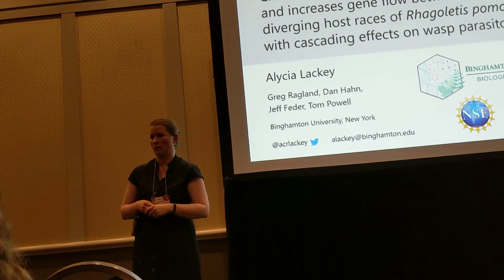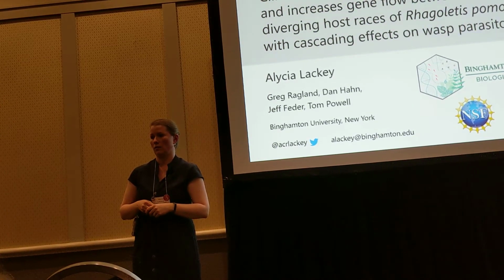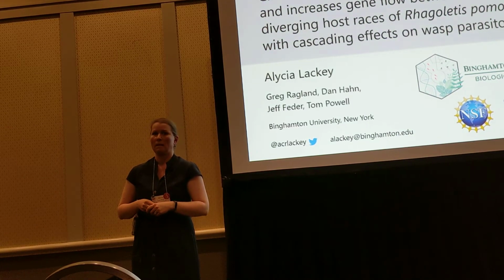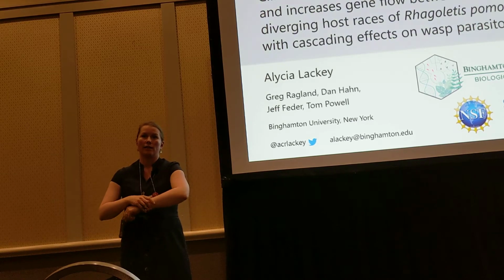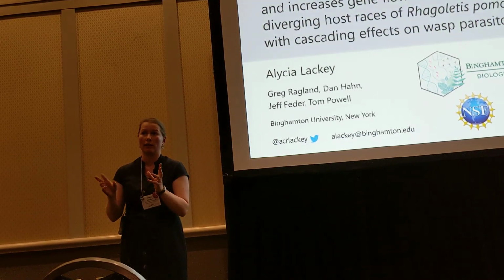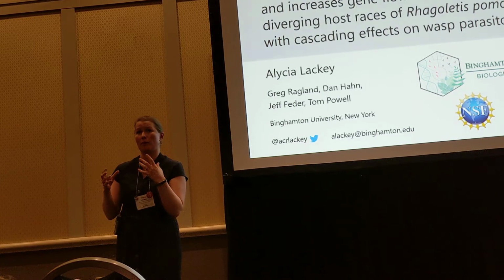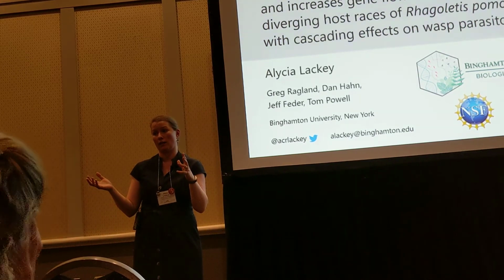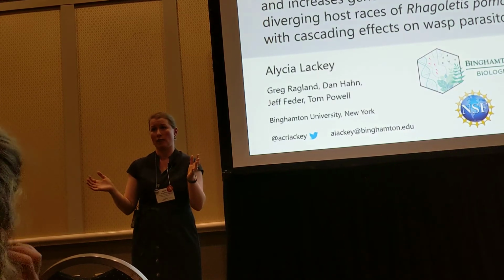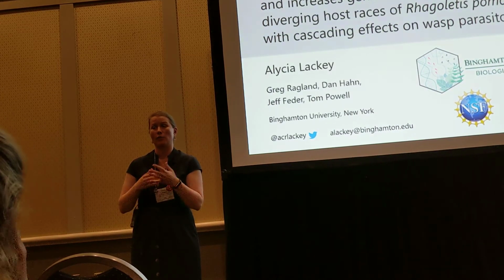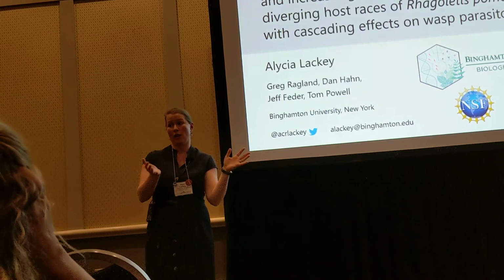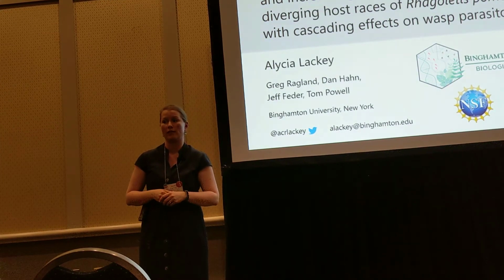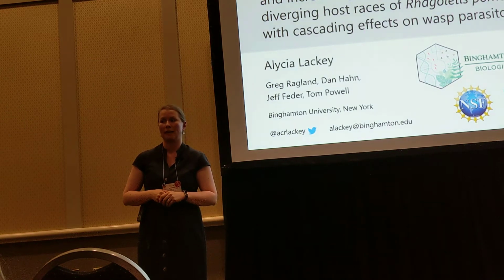Yeah. Is there any ecological reason for that bimodal curve that you have? Have you speculated at all on why there's a bimodal distribution? I don't know that I specifically made predictions about that, but there's lots of variation among all the host races in their eclosion timing. And so some of that could come from the hawthorn variation that was available and sort of how that's been shaped as they were drafted to apple. Yeah, thank you.